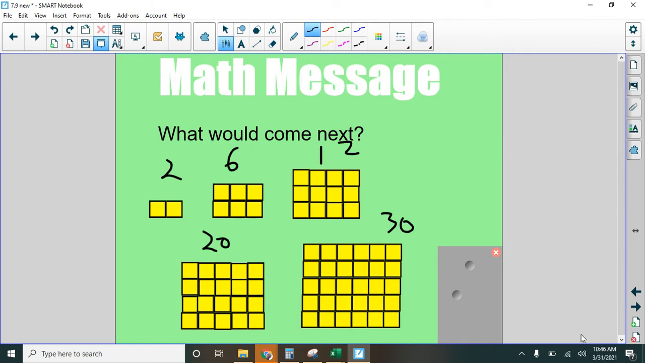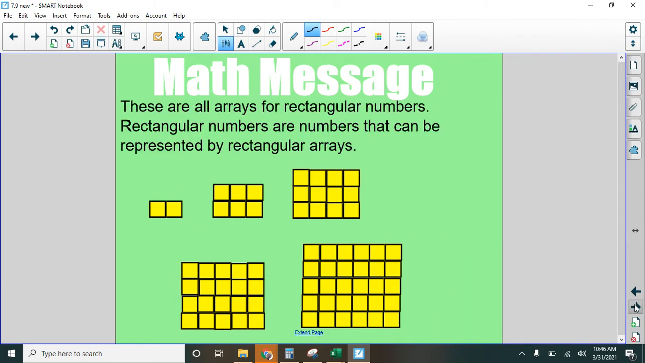These are rectangular number patterns. Okay, these are all arrays for rectangular numbers. Rectangular numbers are numbers that can be represented by rectangular arrays. So 2 is a rectangular number. So is 6. So is 12, right? Any number that we can create a rectangular array out of.